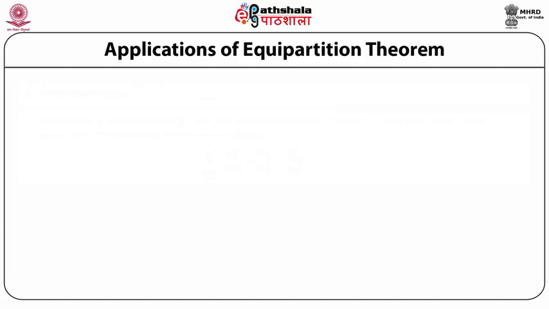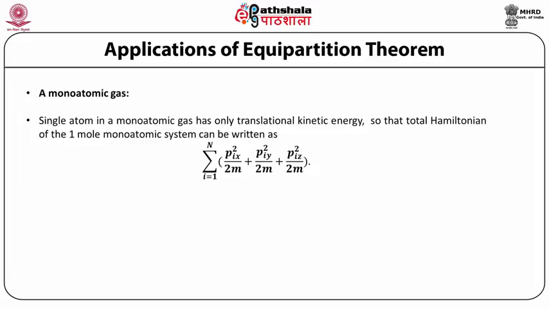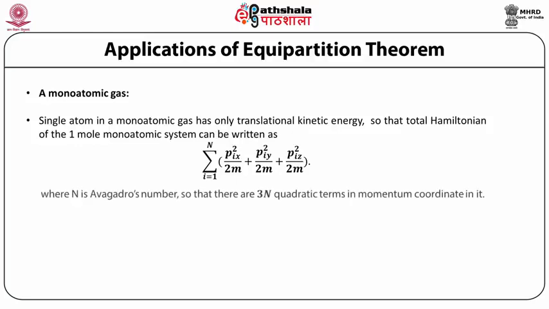Applications of the equipartition theorem. Let us take the case of a monoatomic gas. A single atom in a monoatomic gas has only translational kinetic energy, so that the total Hamiltonian of the 1 mole monoatomic system can be written as the summation over i is equal to 1 to N of pix square divided by 2m plus piy square divided by 2m plus piz square divided by 2m, where N is Avogadro's number, so that there are 3N quadratic terms in the momentum coordinate in it.